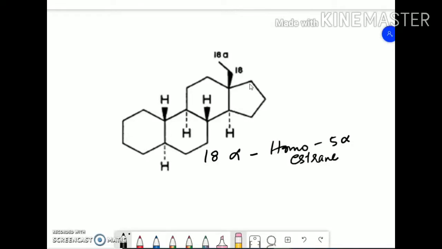Okay, 18 alpha. So this is the alpha carbon, the alpha 18 carbon atom. So this is the alpha bond. You can see it as a bold line, and then 18 alpha HOMO. HOMO indicates this carbon atom. That means a new CH3 group, a new carbon, is introduced at the 18th carbon atom, and then it is a 5 alpha estrane.